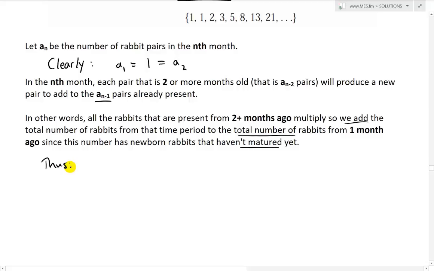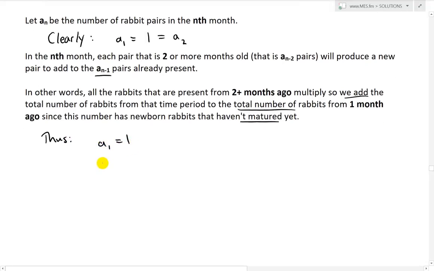So thus we have a1 equals 1, and then a2 equals 1, because we still have one pair. And now a3, the total number in the third month. So the first month there's 1, second month there's 1, but then the third month, we take the ones in the first month.